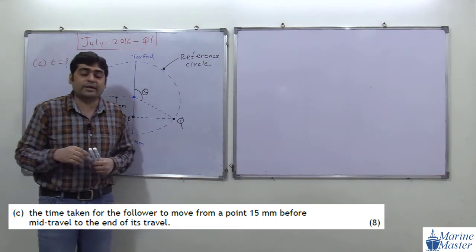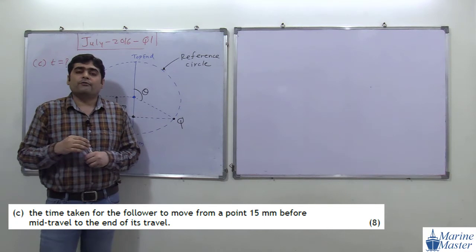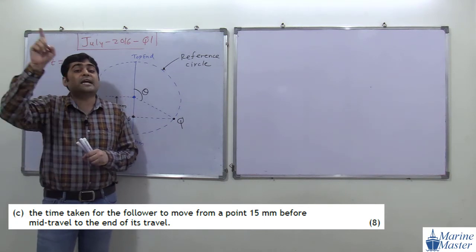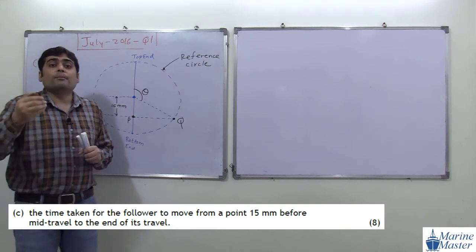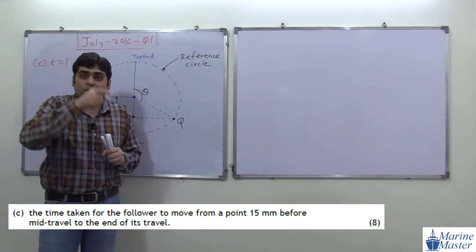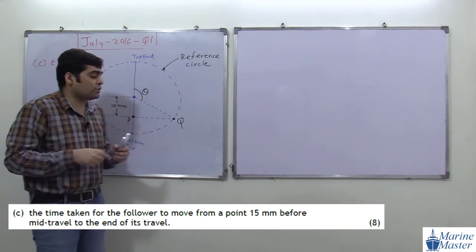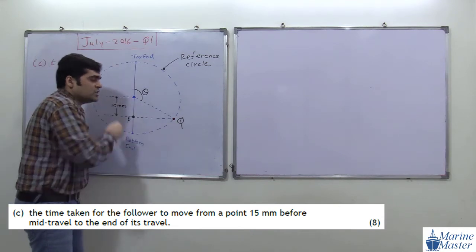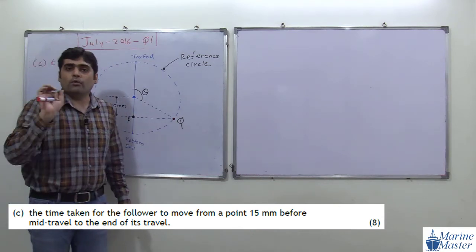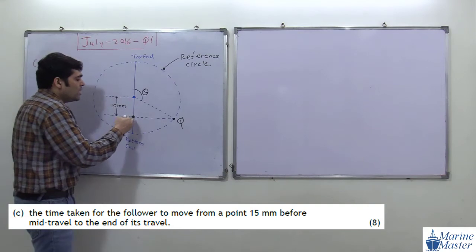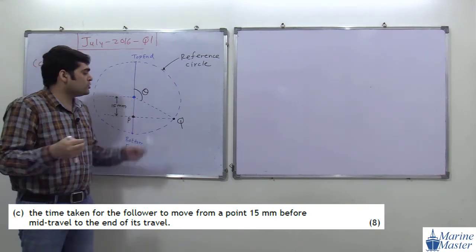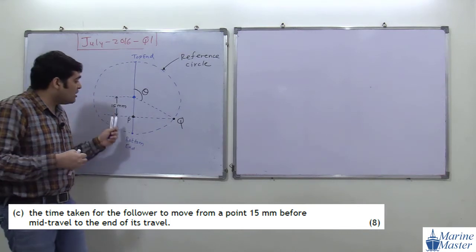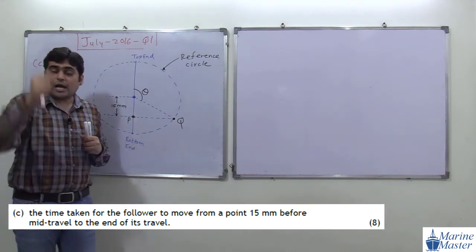If you remember our discussion, till now we have not used that reference circle. In the reference circle, I gave you: let point Q move in a circle with a constant angular velocity omega. Then we consider a point P to be the projection of point Q. Here point P follows a simple harmonic motion.